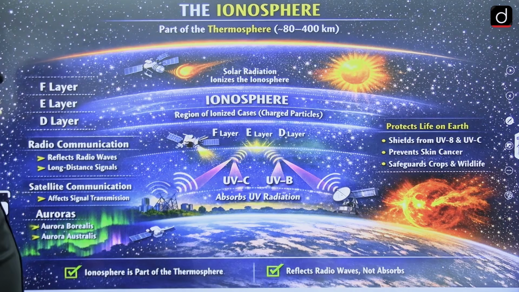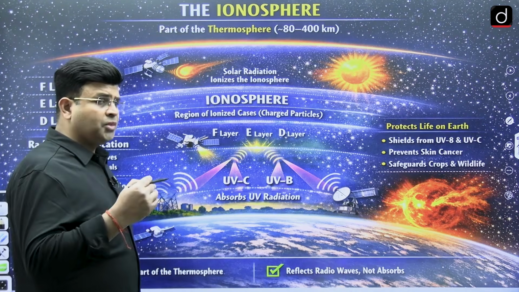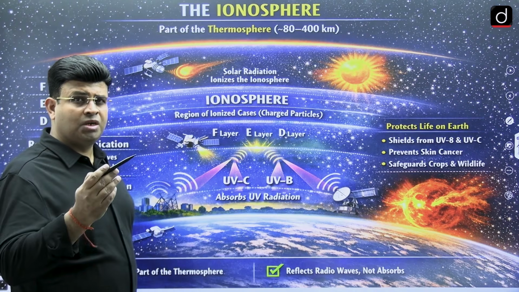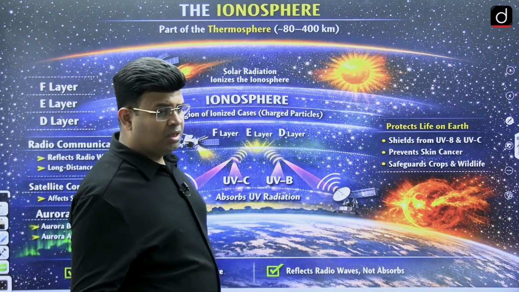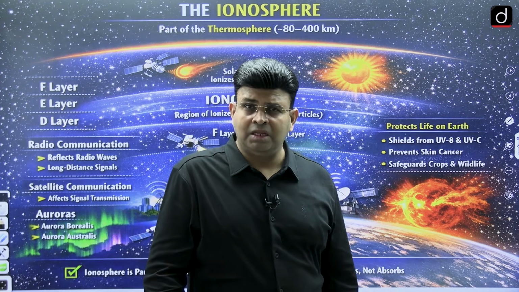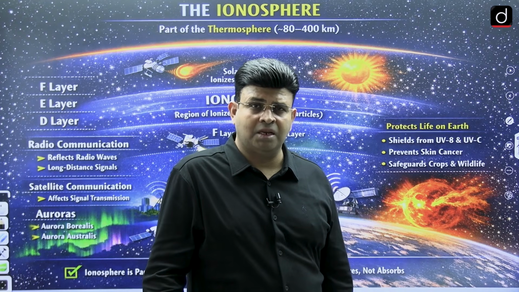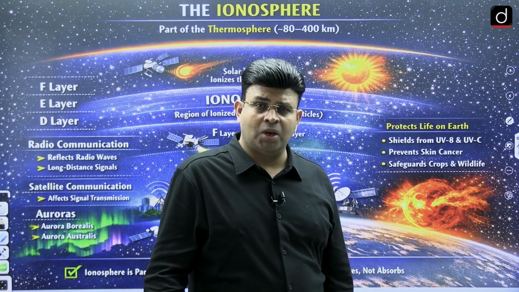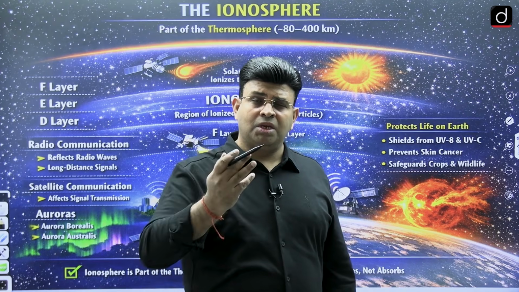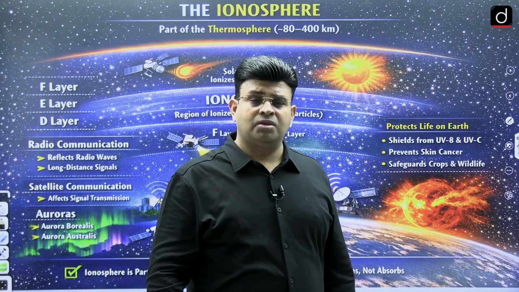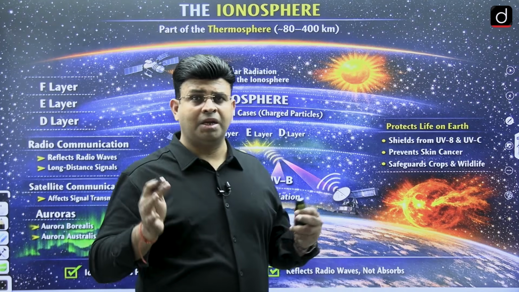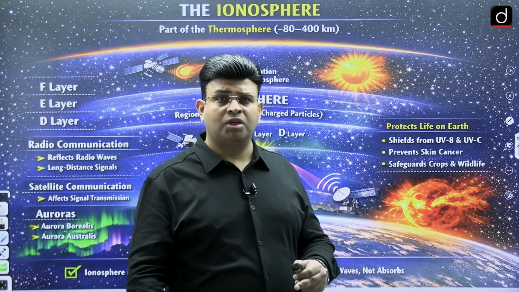Now we are going to see that at 80 to 400 kilometers there is the thermosphere, and in this thermosphere lots of ions and electrons exist. These ions and electrons keep colliding with each other, and with ionized solar flares and solar winds which are coming, in this region above the North Pole and South Pole.